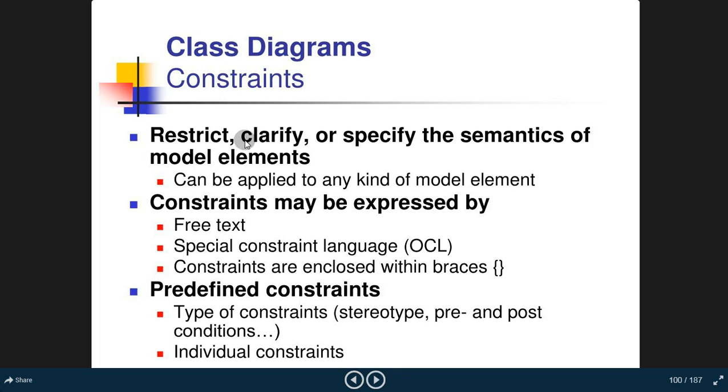Now constraints of a class diagram. Restrict, clarify or specify the semantics of model elements, can be applied to any kind of model element. Constraints may be expressed by free text, special constraint language. Constraints are enclosed within the braces. Predefined constraints, types of constraints, stereotype, pre and post conditions, individual constraints.